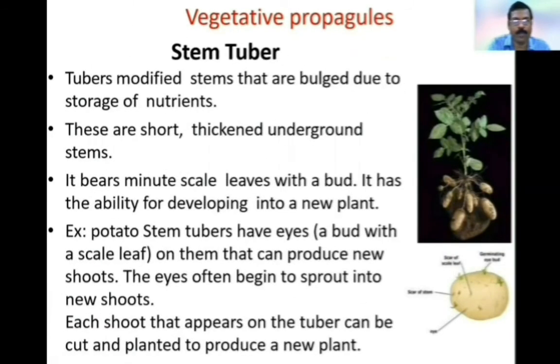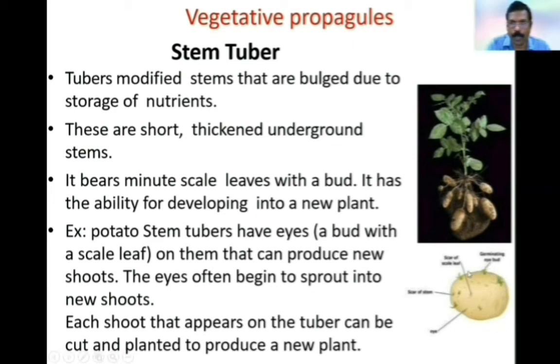Stem tuber. Tubers are modified stems that are bulged due to storage of nutrients. These are short, thickened underground stems. It bears minute scale leaves with a bud. It has the ability to develop into a new plant. Example, here this is a potato tuber.